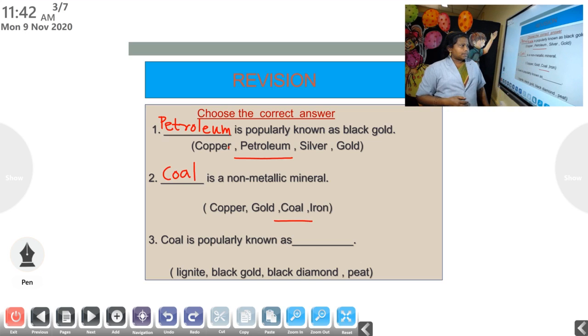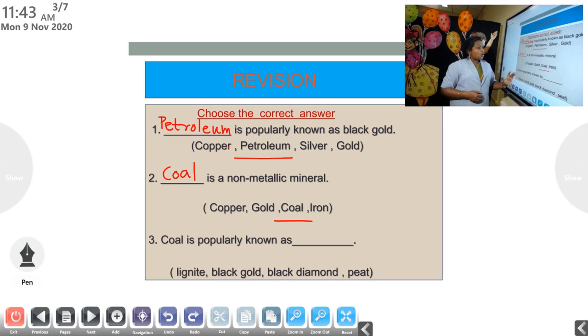Coal is the answer. So when you read the textbook, you should mark which are the metallic minerals and also which are the non-metallic minerals. Coal is a non-metallic mineral. Petroleum is also a non-metallic mineral.